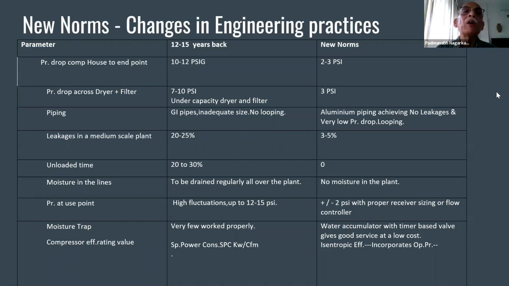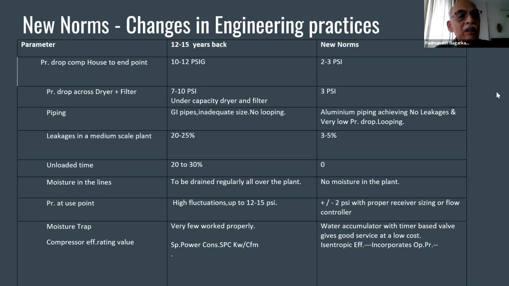Another very big enemy in earlier days was unloaded time, because bigger compressors were selected. Suppose your consumption calculations come to about 700 CFM. Generally engineers and designers used to select a 1000 CFM compressor, so that 20 to 30% more capacity is chosen, because there were two design factors they were thinking of in those times. One is that it will give a constant pressure, and second, when unloaded, the compressor will get rest. That used to be the design engineer's idea.